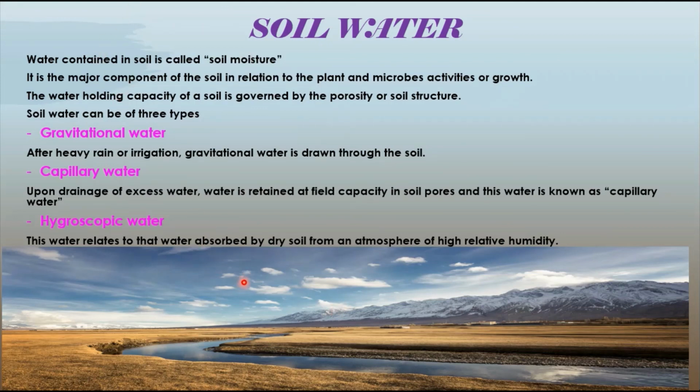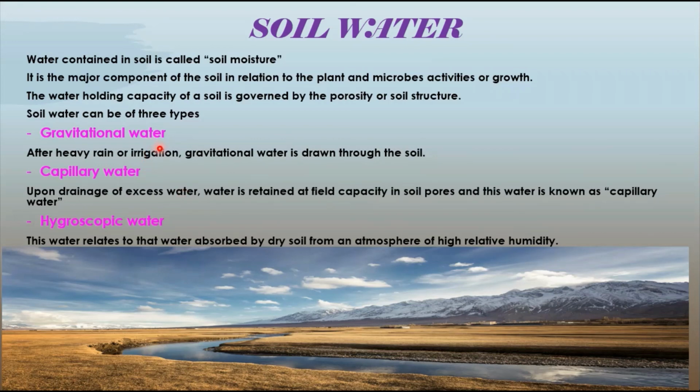So this water is a major component of soil in relation to plant and microbial activities or their growth. The water holding capacity of the soil is decided by the porosity or the soil structure, whether it is sandy, silty or clay type. We are going to discuss depending upon the porosity of it. The soil water that we are going to have is of three types, that is gravitational water, capillary water and hygroscopic water.